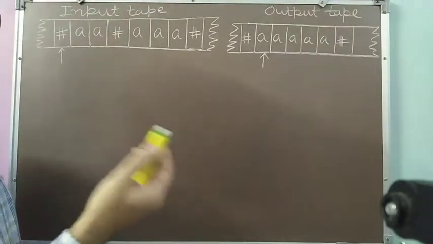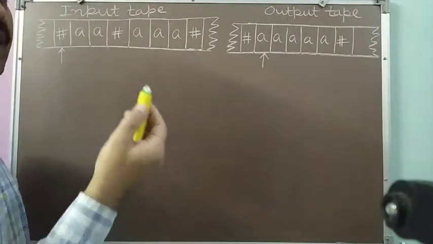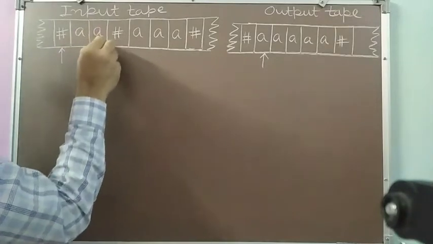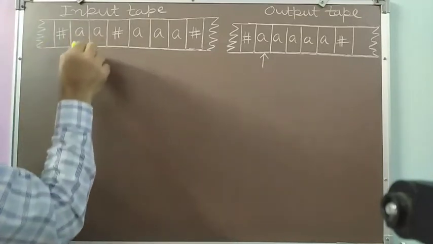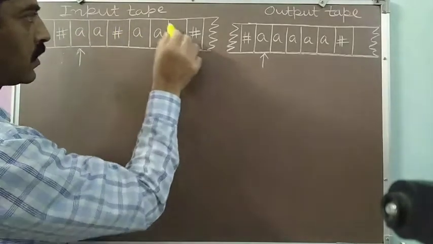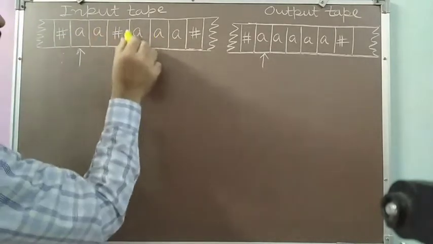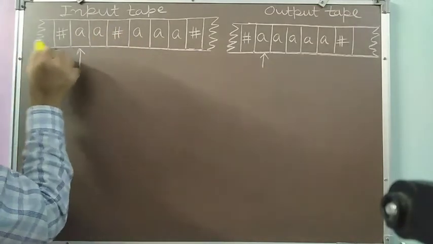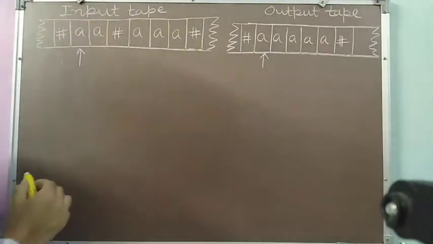So each of W1 and W2 will consist of only a sequence of A's, because we have only one symbol in our strings. Suppose this is W1, consisting of two A's, and my read-write head will be at the first symbol of the first word. Then the second word is this AAA. Suppose this is W2, and these two words W1 and W2 are separated by a blank symbol. Before it and after it will be blanks. So this will be the configuration of our input tape.